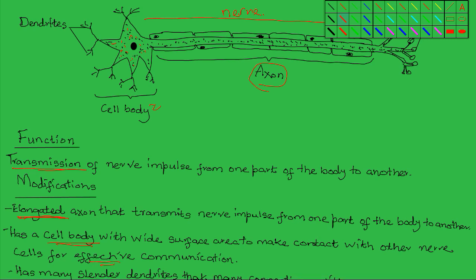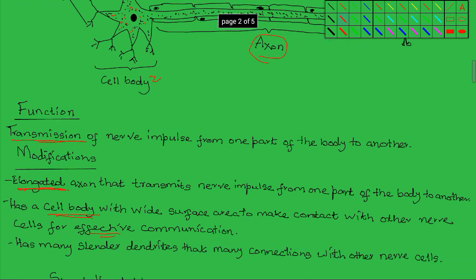So the cell body with its large surface area enables a single nerve cell to network, to make contact with so many other nerve cells, and this makes the communication very, very effective. The third structural feature is the presence of the many slender structures known as the dendrites at both ends.